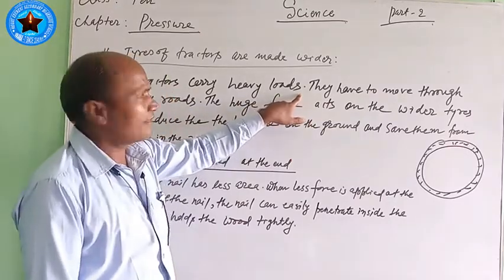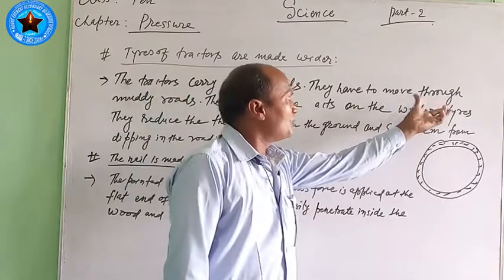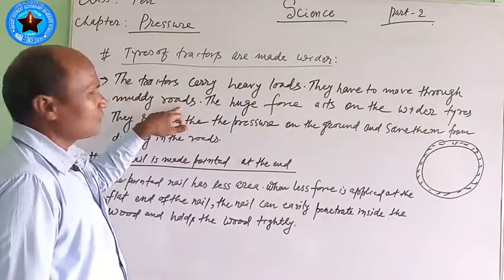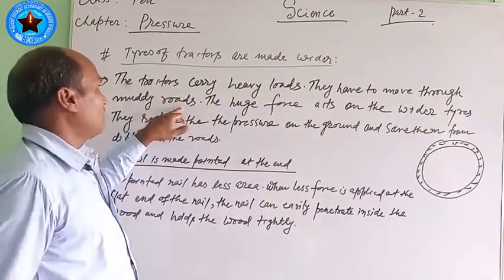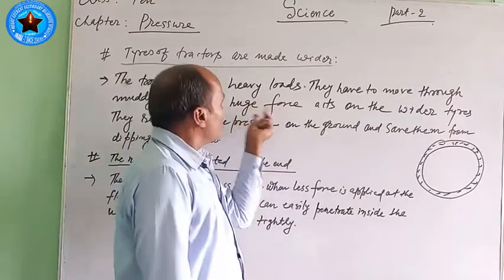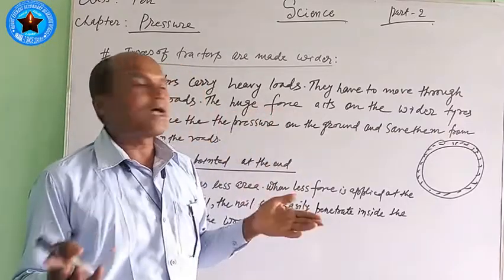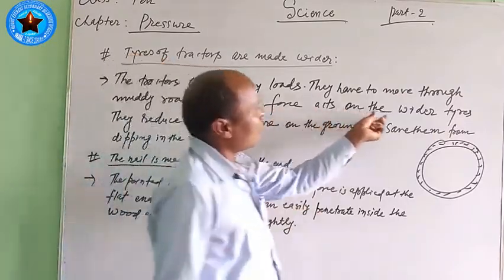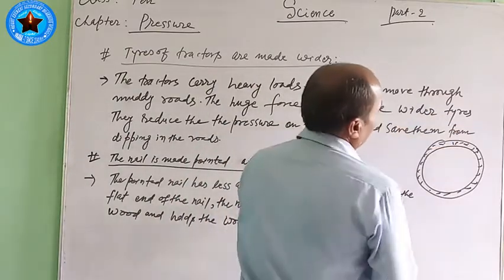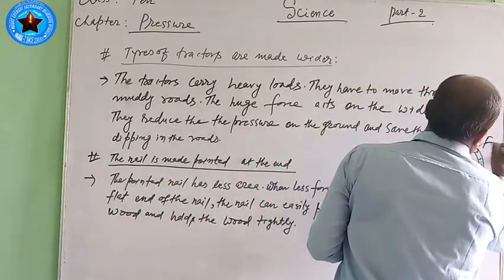You also know this matter. They have to move through muddy roads as well as on pitch roads also. A huge force, meaning a very large force, acts on the wider tires. On this tire here, that force is acting.